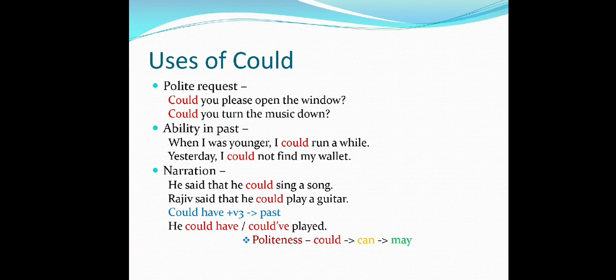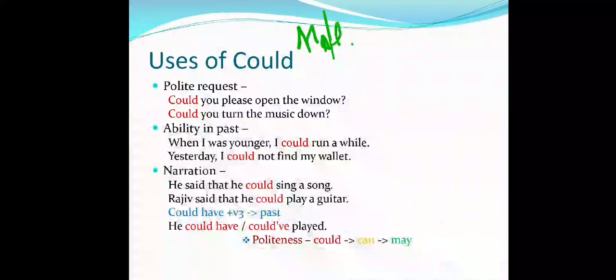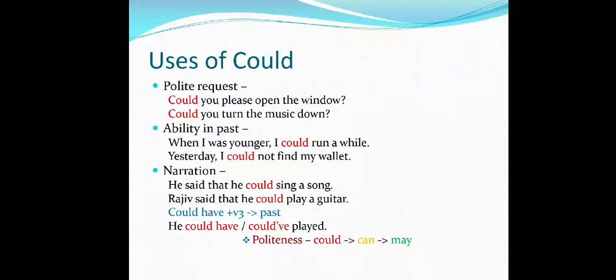So in the could have, in all other forms of the verb, we will use modal verb with. In all the forms of the modal verbs we have used modals plus V1.